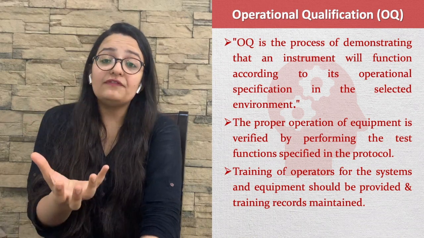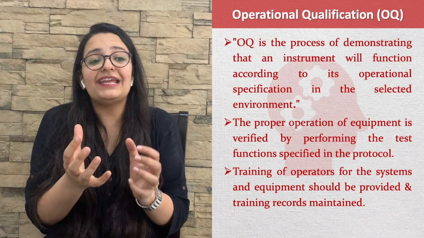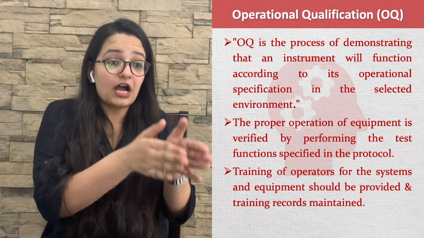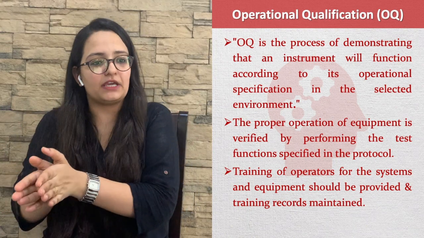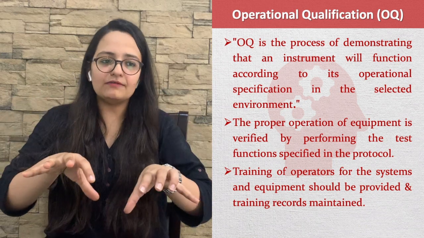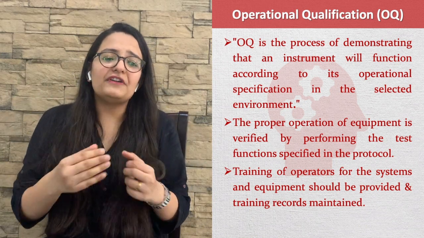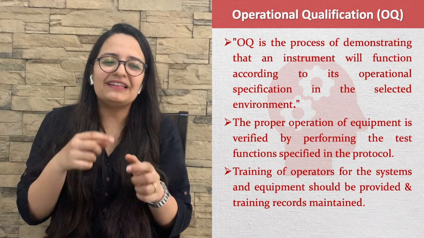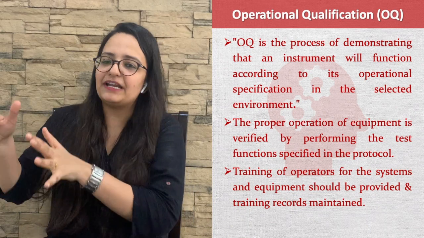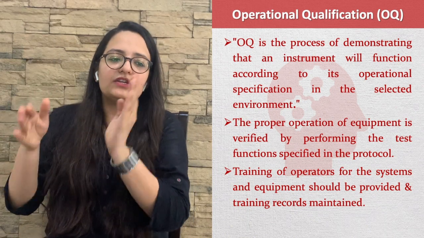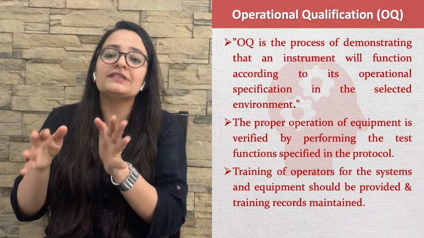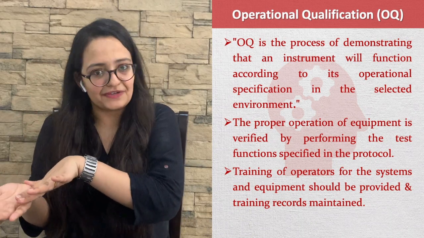So the operational qualification is the process of demonstrating that the instrument will function according to its operational specification in the selected environment. The proper operation of equipment is verified by performing the test functions specified in the protocol. All the specifications and test functions are reported in the protocol previously.